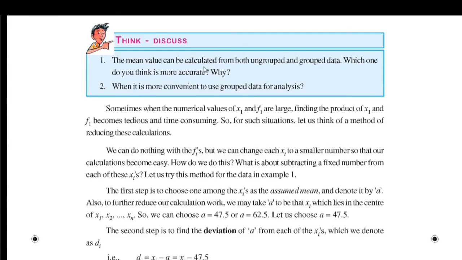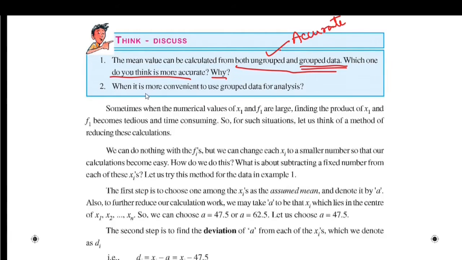The mean value can be calculated from both ungrouped and grouped data. Which one do you think is more accurate and why? Mean value obtained from ungrouped data is accurate. Why is it accurate? Because in ungrouped data we are taking the actual observations, but in grouped data we are taking midpoint of the class interval but not the actual observation.